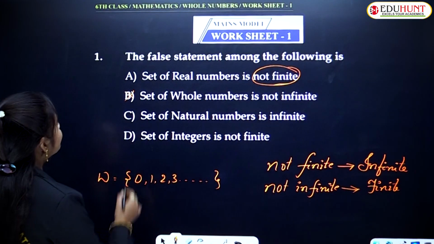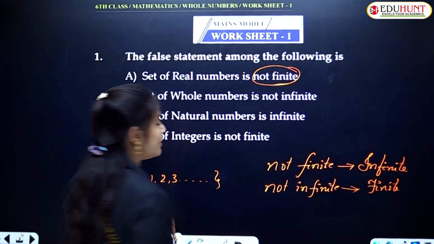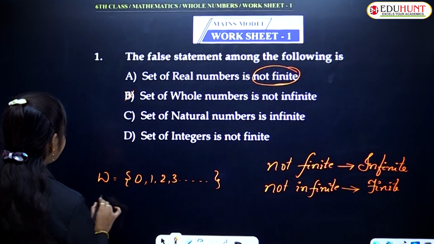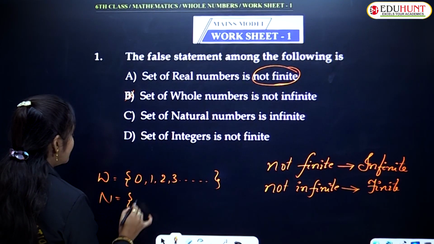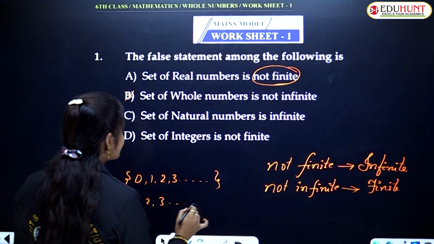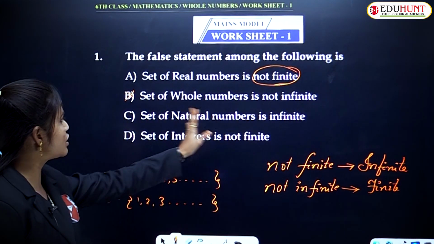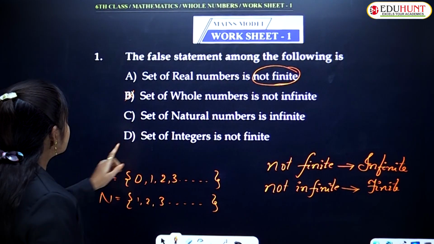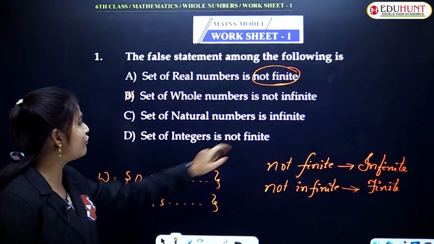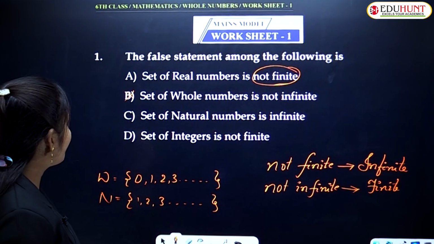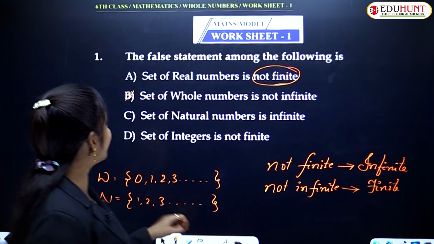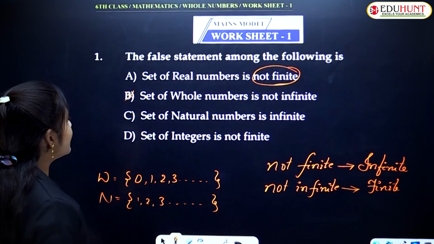And see here, set of natural numbers is infinite. Yes, obviously: 1, 2, 3 and so on. Next, set of integers is not finite. What are they saying here?